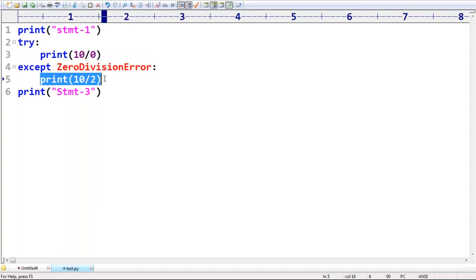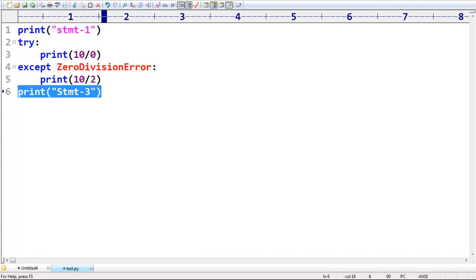Yes, print 10 by 2, 5.0. And then will statement 3 be executed or not? Yes, because if you handle that, automatically the rest of the code will continue normally by default. Remember that, sir. This is with the try except.